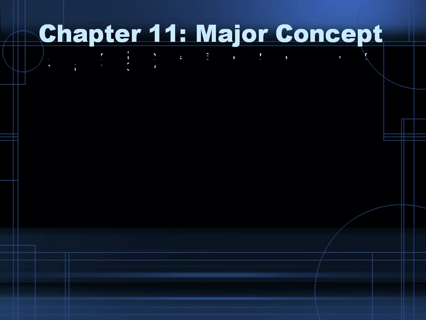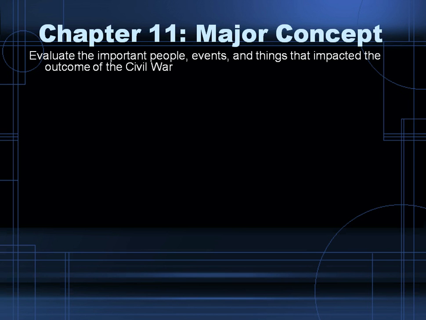Chapter 11, Major Concepts. There's only one question. That's a fairly long one, so it might take multiple note cards. The question is, evaluate the important people, events, and things that impacted the outcome of the Civil War. So we'll go through all these.